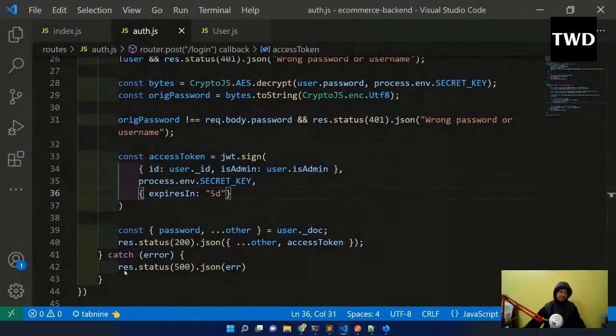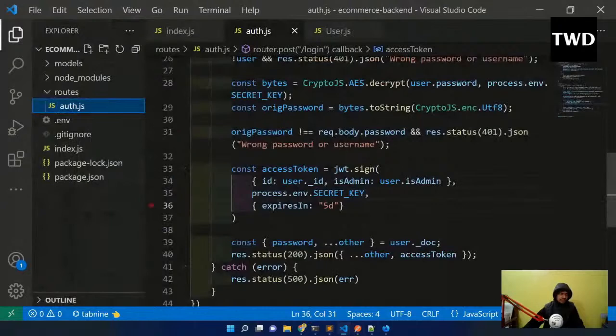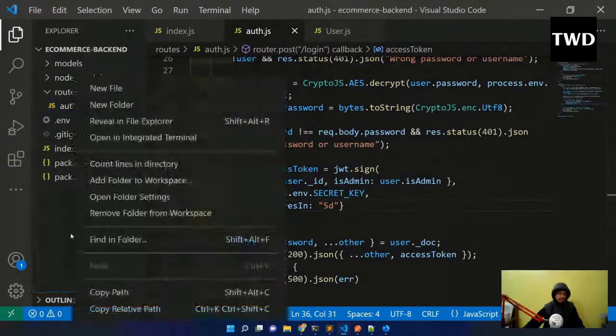Okay, so now the next thing which we are going to do is create this users route. Okay, users routes we are going to create, but this route will use a lot of verification. Okay, this will use a lot of verification with JWT. So that's why we are going to create one file, verify token. So I will tell what is there.